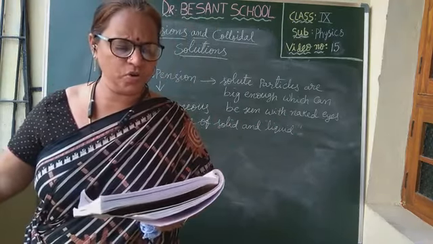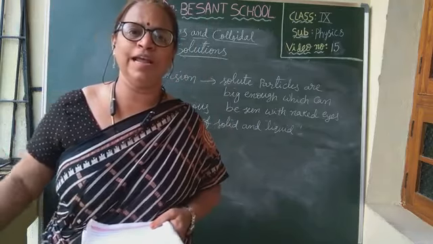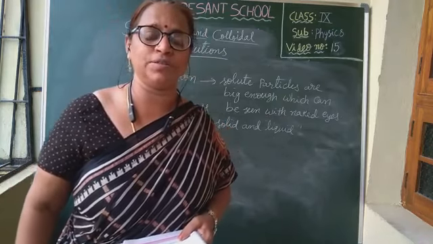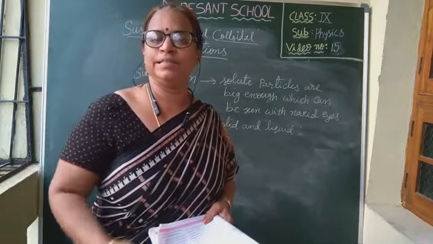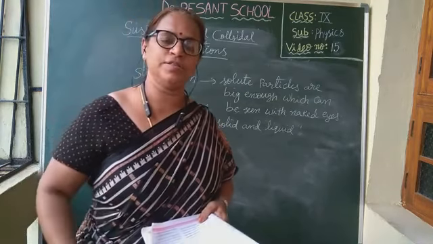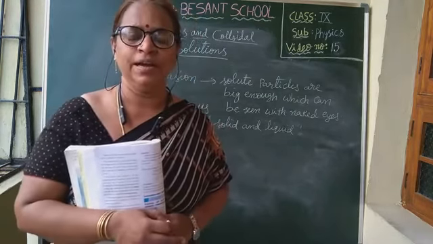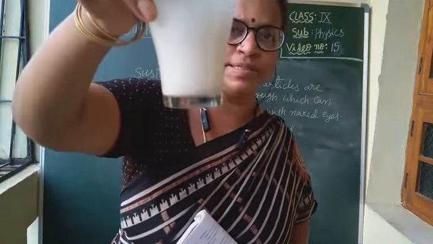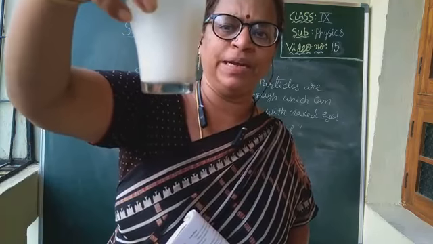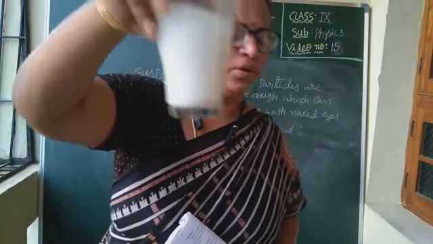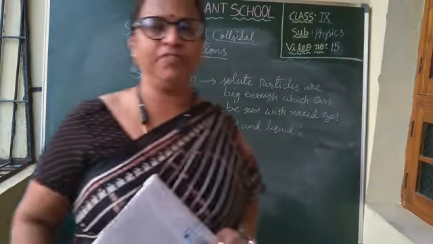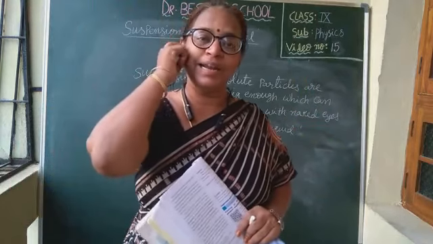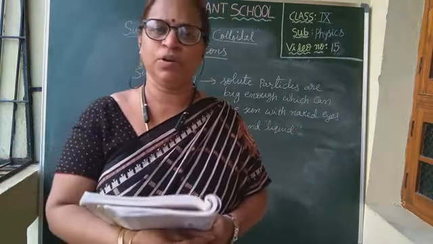Okay, in which the solids do not dissolve, like a mixture of soil and water. We have seen in the previous video how the mixture of soil and water does not dissolve. That is also a suspension. Okay, children, I hope I am clear. You can see here, now see this chalk powder more clearly. Yes, the chalk powder has completely come to the bottom. Okay, this is about suspension. If we pass a beam of light into that, it will scatter the light and the path of light will also be visible to us.